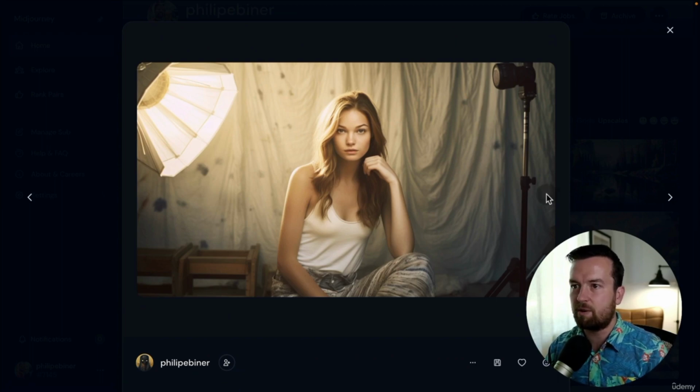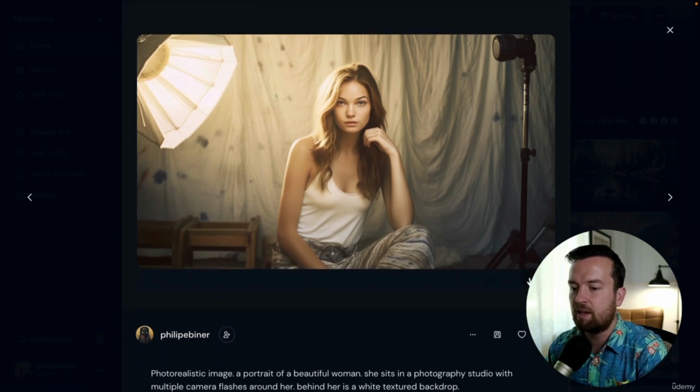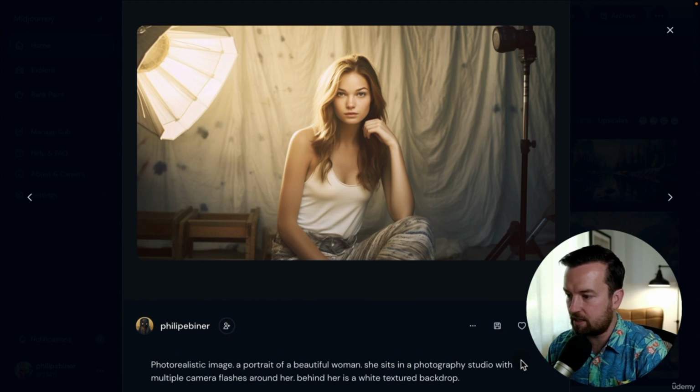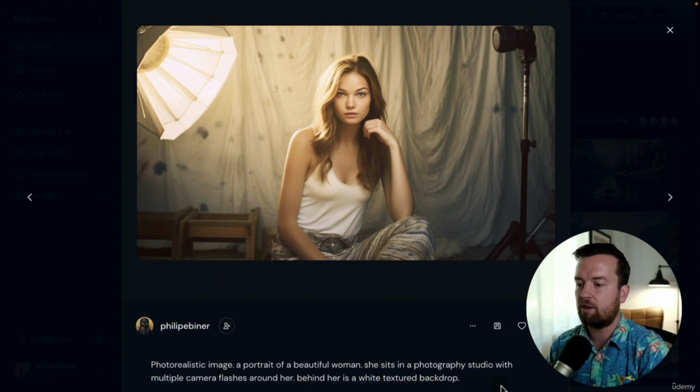I changed some of the words to get a different type of background. So this is a photorealistic image, a portrait of a beautiful woman. She sits in a photography studio with multiple camera flashes around her. Behind her is a white textured backdrop.